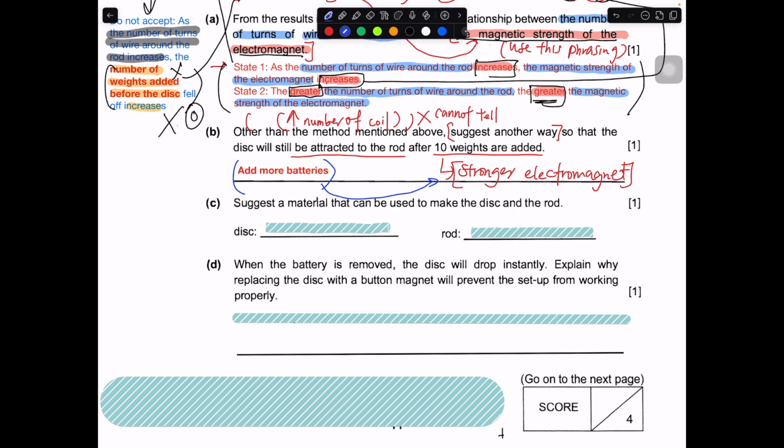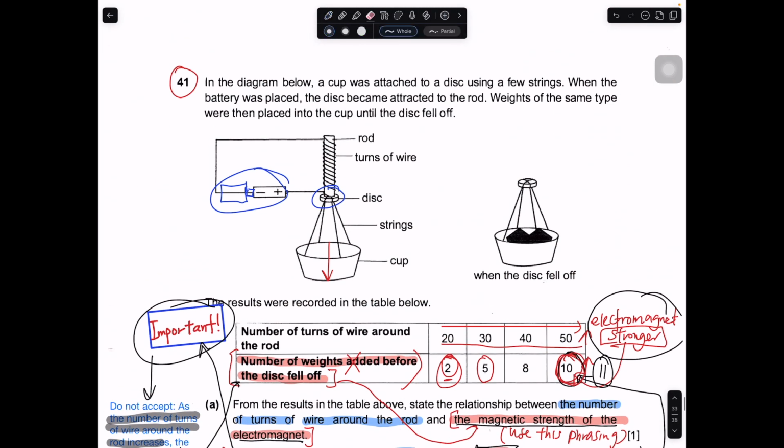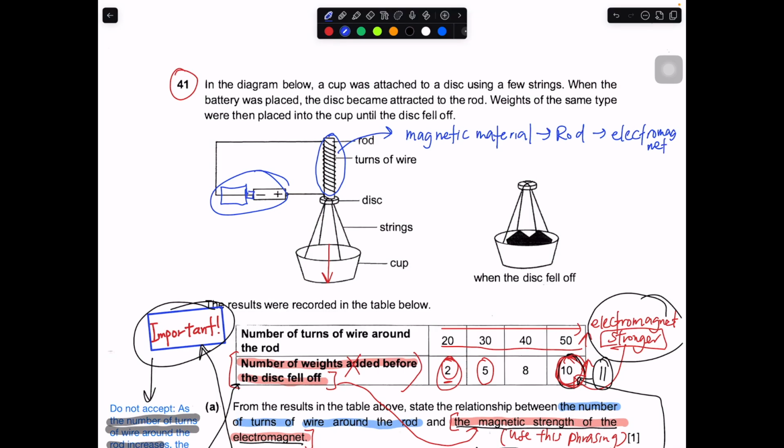Suggest a material that can be used to make the disc and the rod. What are some materials that you can choose? You go back to this. What is one material that you can choose over here? It must be a magnetic material, so that the rod can be made into an electromagnet and attract the disc.